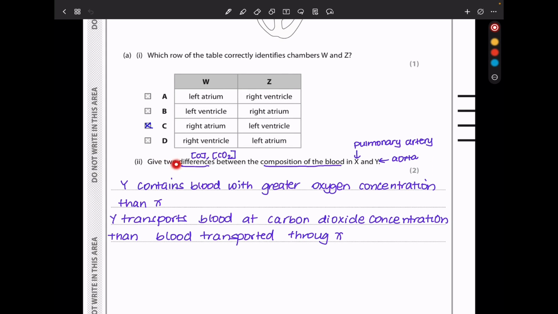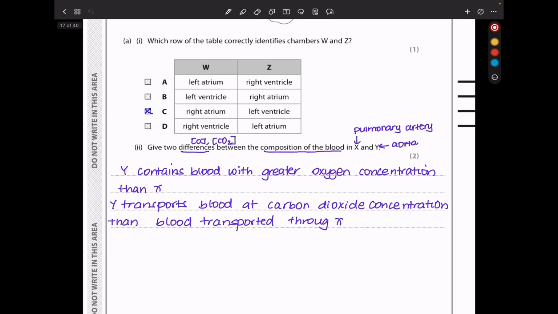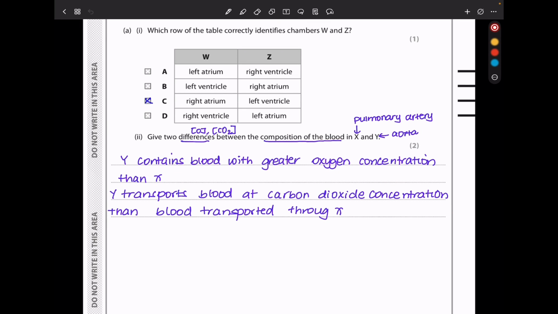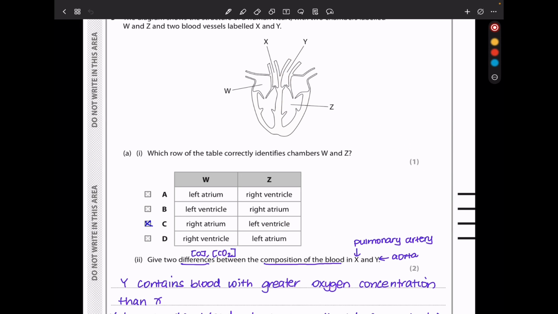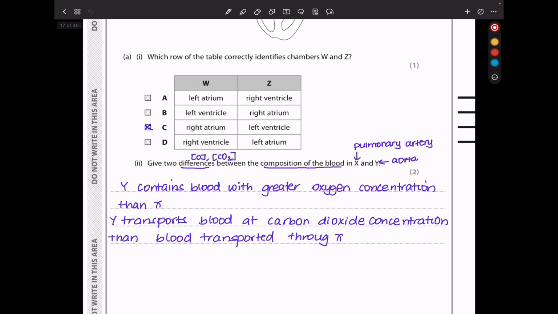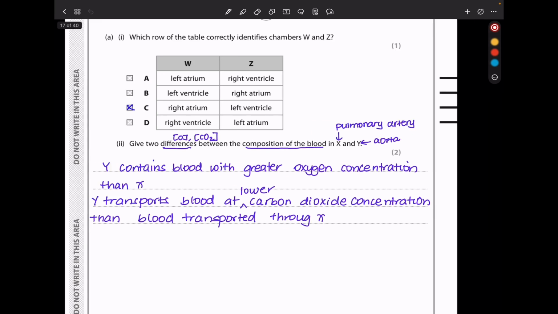The next they say give 2 differences between the composition of blood in X and Y. And again, here they're asking for composition of blood. It means we're going to be talking about oxygen and carbon dioxide concentration. Y contains blood with greater oxygen concentration than X. Of course, this is blood going to the rest of the body through the aorta, so it has greater oxygen concentration and it has lower carbon dioxide concentration. So my second answer was Y transports blood at lower carbon dioxide concentration than blood transported through X.